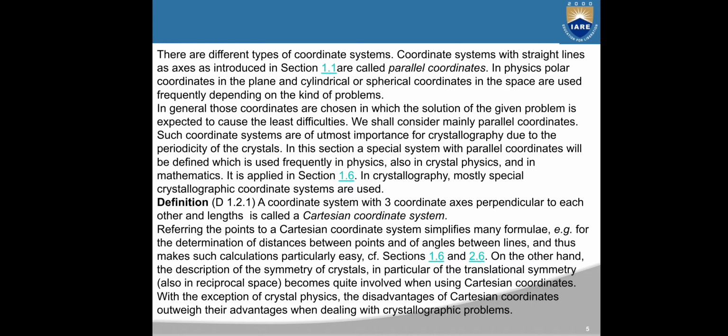On the other hand, the description of the symmetry of crystals, in particular of translation symmetry, becomes quite involved when using Cartesian coordinates. With the exception of crystal physics, the disadvantages of Cartesian coordinates outweigh their advantages when dealing with crystallographic problems.